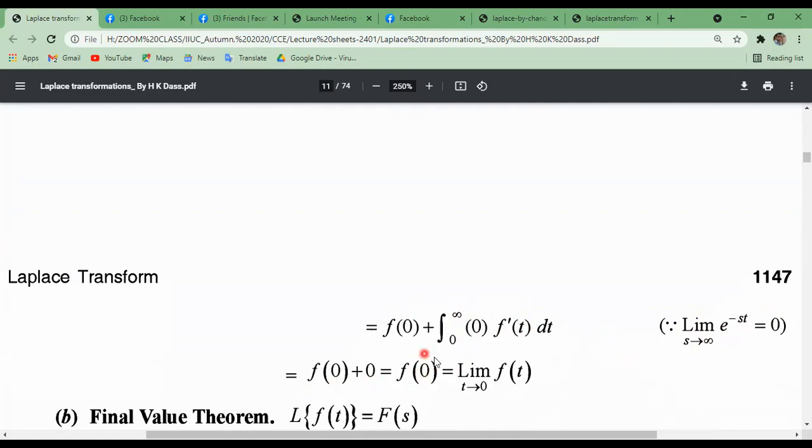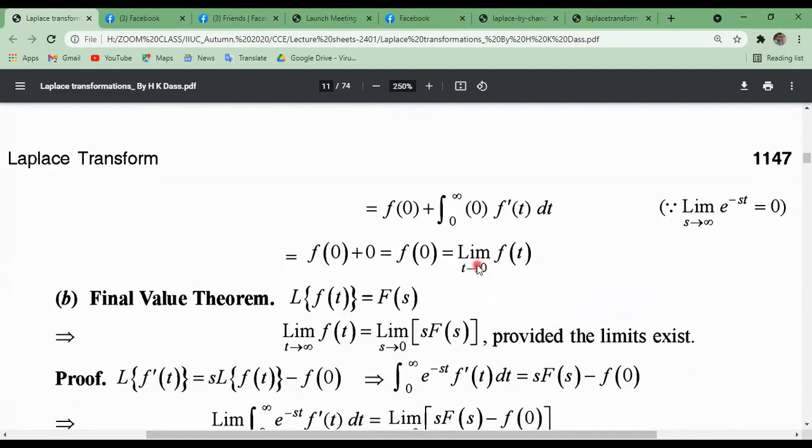That means f of 0. F of 0 means what? Limit t tends to 0 of f of t. That means the value of the limit of f of t as t tends to 0. That means we have proved the result.